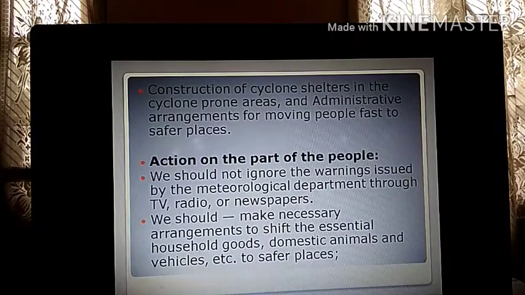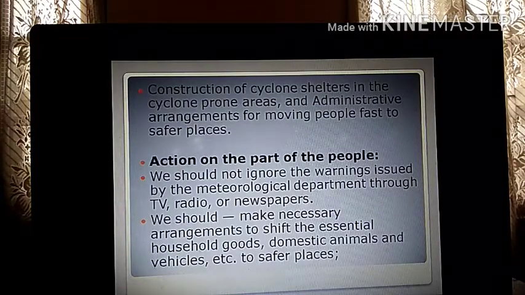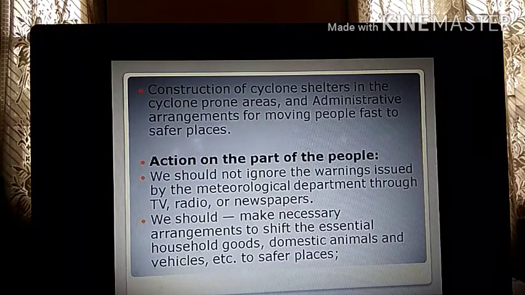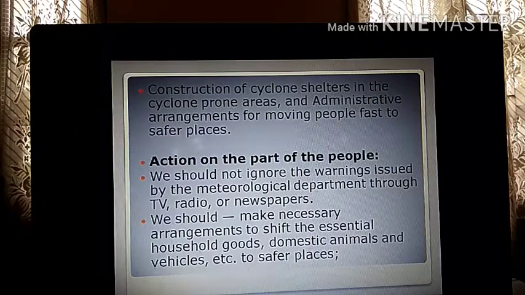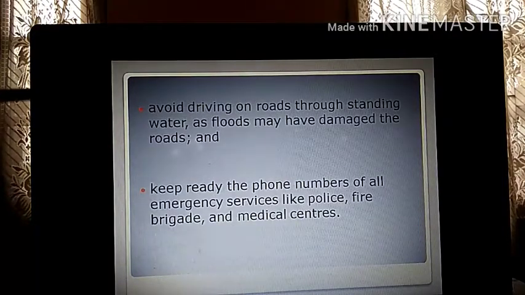We should pay attention. We should make necessary arrangements to shift the essential household goods, domestic animals and vehicles to safer places. Whether it is our household goods or domestic animals or vehicles. Avoid driving on roads through standing water as floods may have damaged the roads. Whenever there is cyclone, there is heavy rainfall, and whenever there is heavy rainfall, there will be floods. So never drive through the roads where there is water. Why? Because you never know, the floods may have damaged the roads.